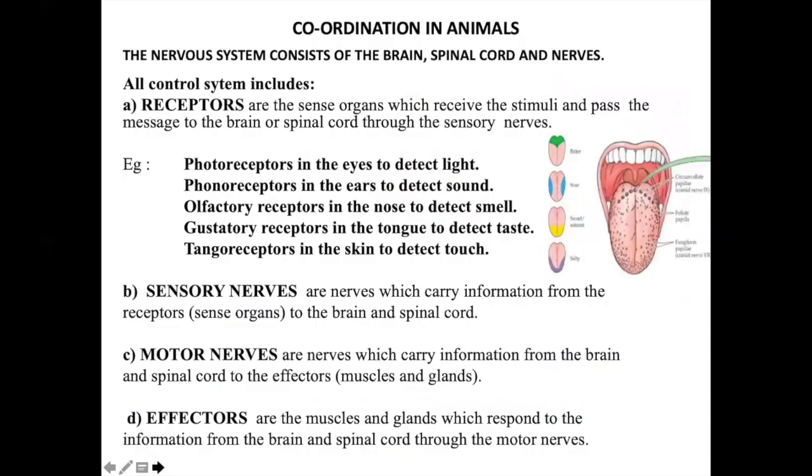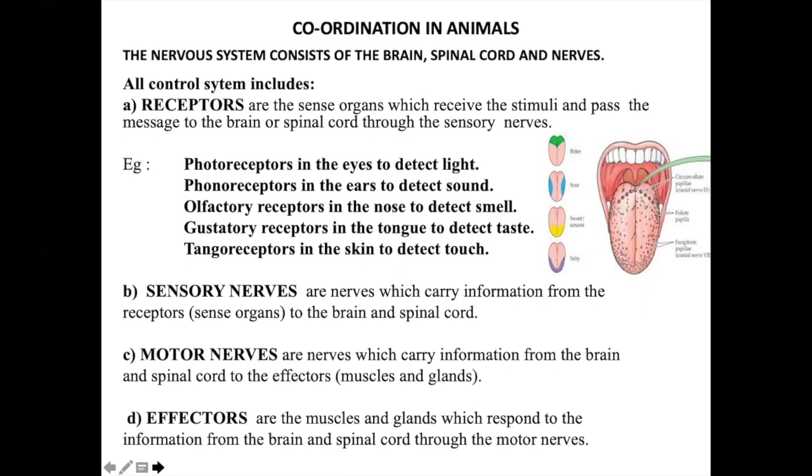Let us study in detail about coordination in animals. We will first be learning about the nervous system. The nervous system is made up of the brain, the spinal cord, and the nerves. All the control system includes the receptors, the sensory nerves, the motor nerves, and the effectors.